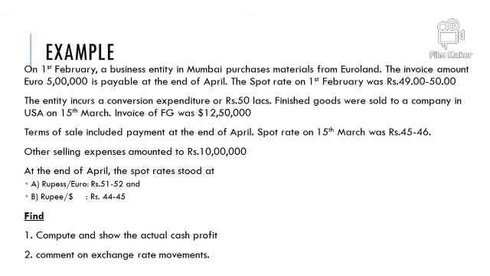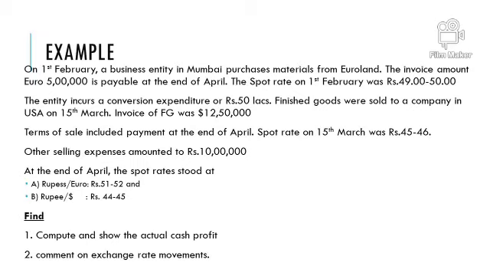The finished goods were sold to a company in USA on 15th March, and our bill was 12 lakh 50,000 dollars. The term of sale included payment at the end of April. That means we sell on 15th March, but we receive 12 lakh 50,000 dollars at the end of April.